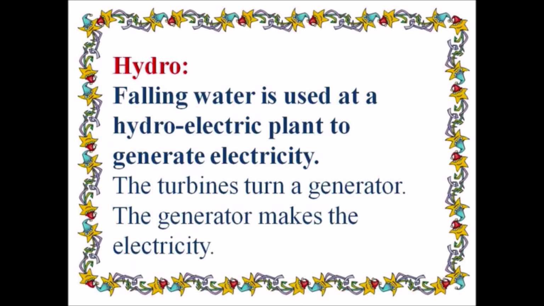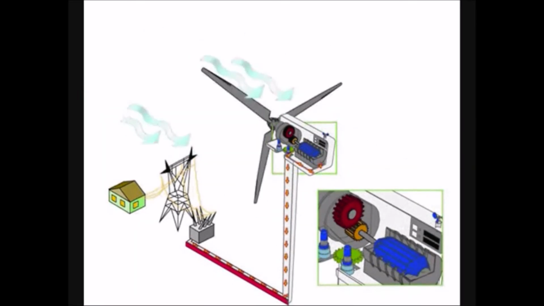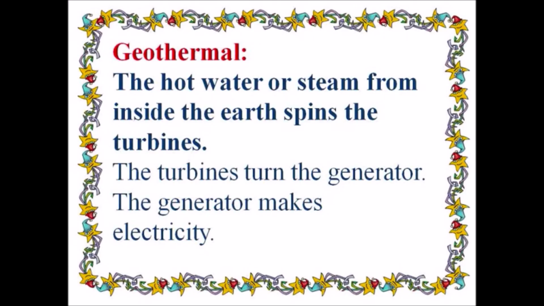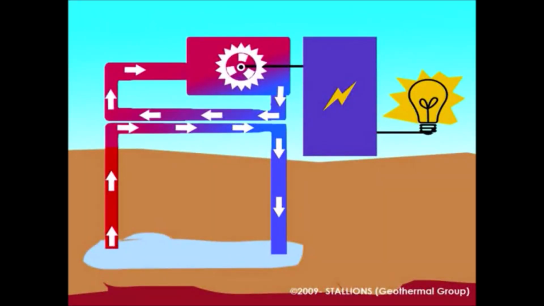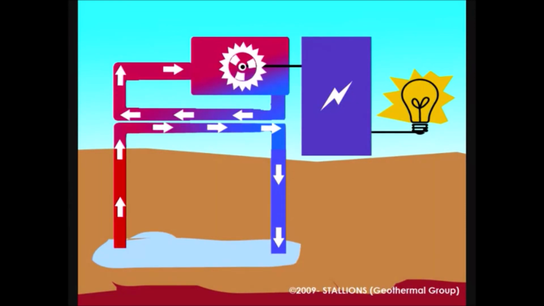Falling water is used at a hydroelectric plant to generate electricity. The turbines turn a generator. The generator makes the electricity. Geothermal. The hot water or steam from inside the earth spins the turbines. The turbines turn the generator. The generator makes electricity.